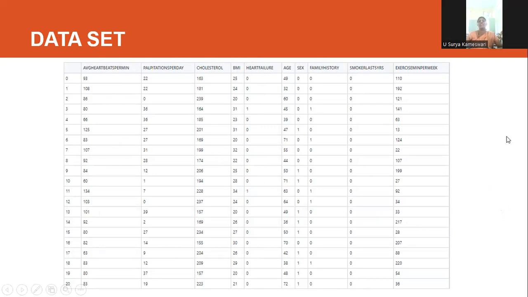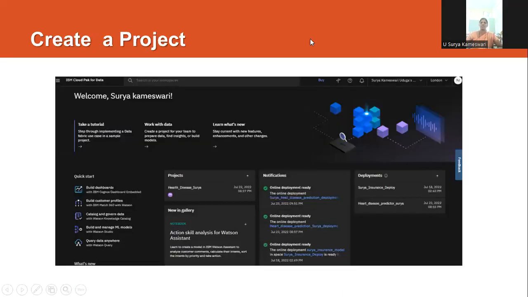Actually, we have data in the categorical format. After applying some Python coding, we converted those categorical data into numerical data. Okay, and this data set is given as the input to the Auto AI experiment. Family history, we are taking. Smoker in the last 5 years, whether the patient is a smoker or not during the last 5 years, and per week, how many minutes they can perform exercise. So this is also an important parameter for the patients.